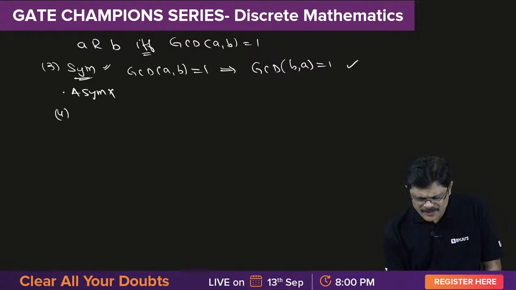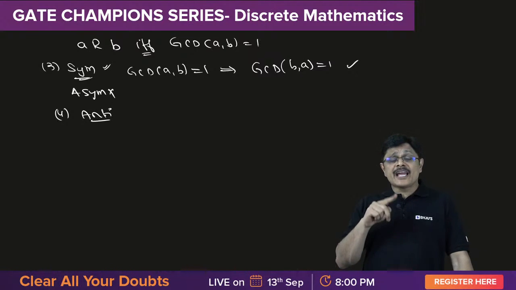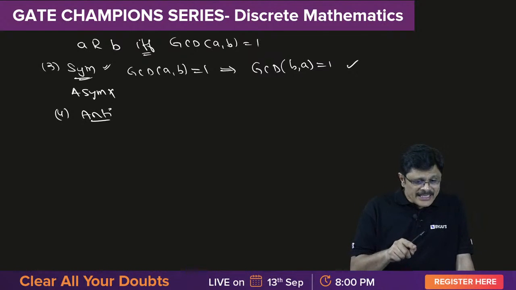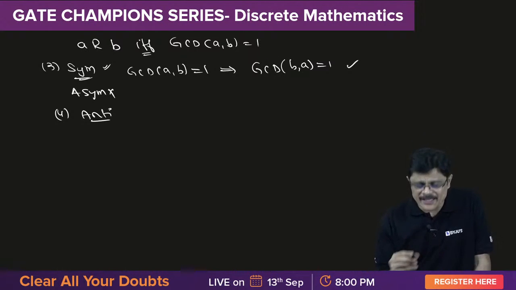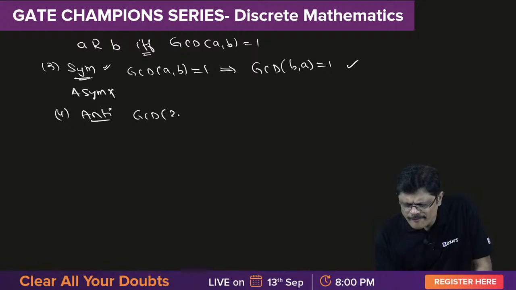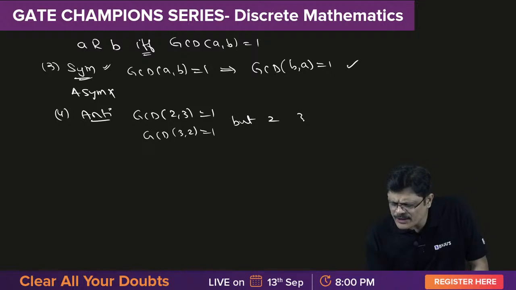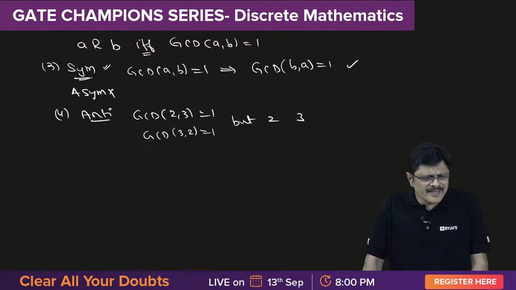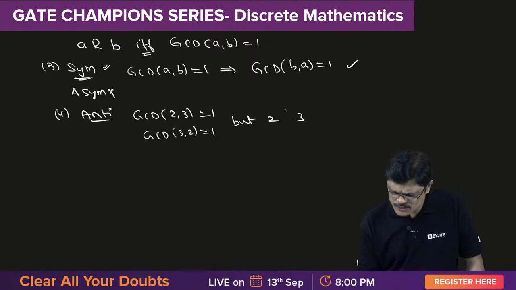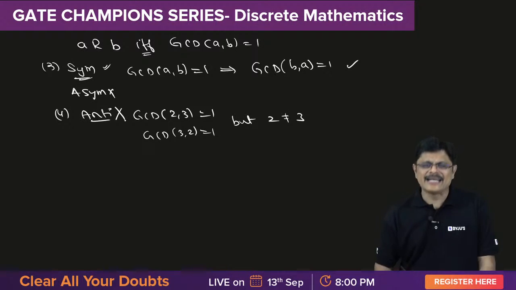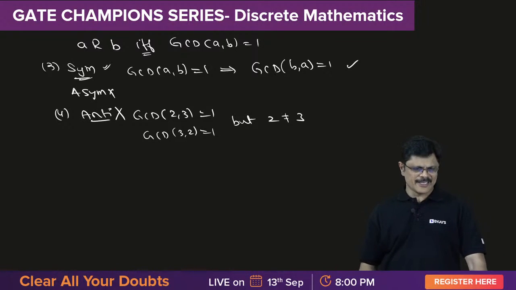Next one is antisymmetric. See, what do you mean by antisymmetric? If A, B related and B, A related, A must be equal to B. But here you see GCD of 2, 3 is 1 and GCD of 3, 2 is 1. But are 2 and 3 equal? Never. They are not equal. Therefore it is not antisymmetric.